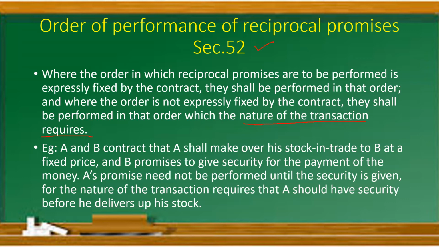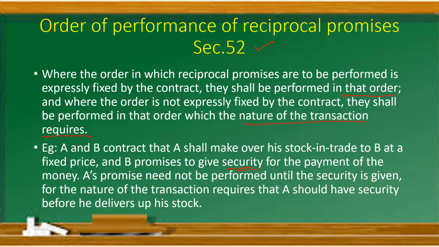Here it is as fixed by the order, and they shall be performed in that order, otherwise as the nature of the transaction requires. Say for example, A and B contract that A shall make over his stock in trade to B at a fixed price, right? A shall sell the goods to B, and B promises to give what? Security for that purpose, for the payment of the money.